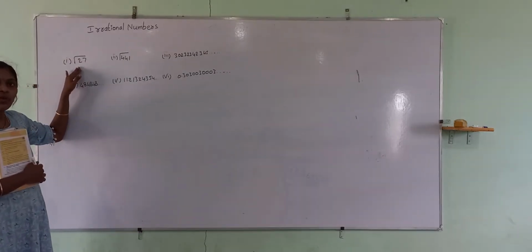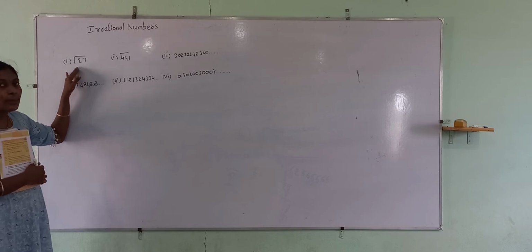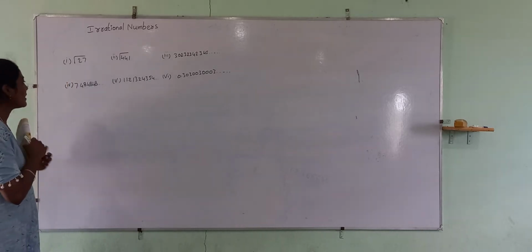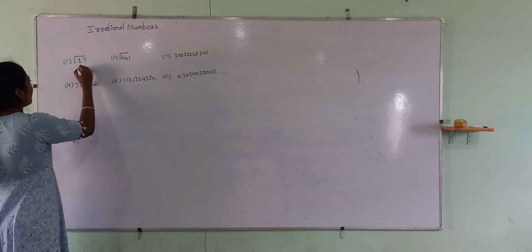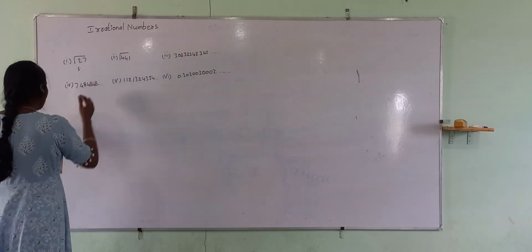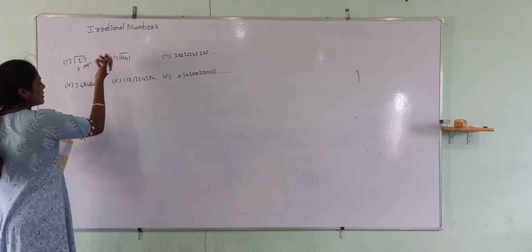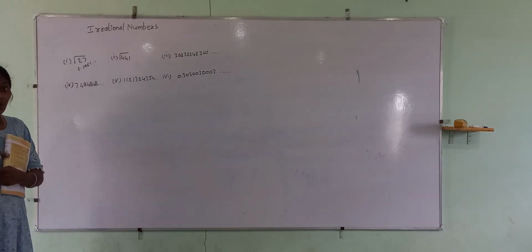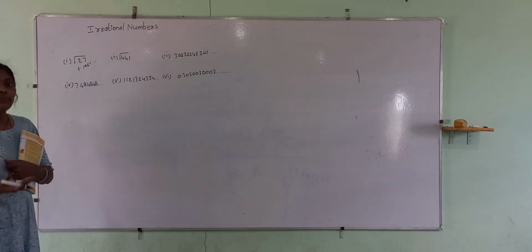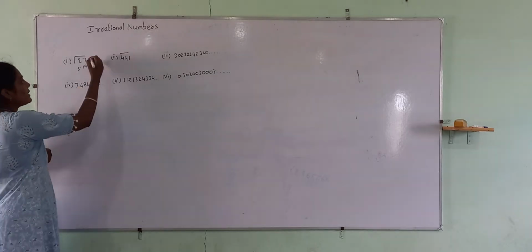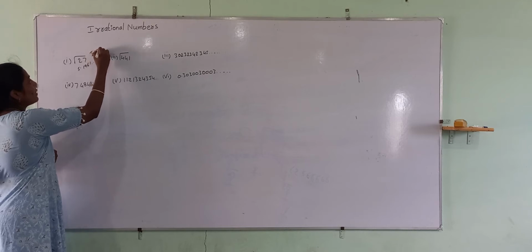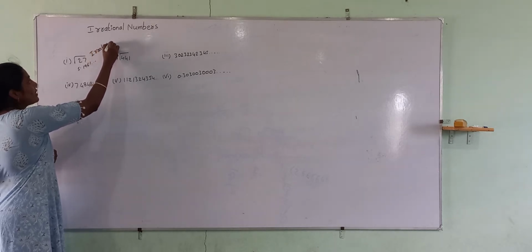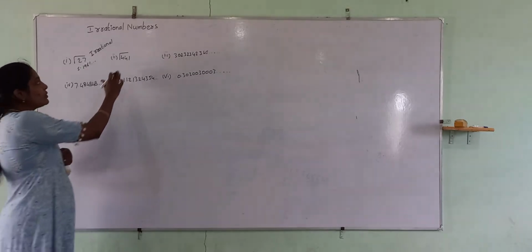Consider the first one. They have given the square root of 27. 27 is not a perfect square. It's a perfect cube, I agree, but this is not a perfect square. What's the value of the square root of 27? It will be 5.1961, and some number it will keep on repeating. So this keeps on going. It's not terminating, right? If it is not terminating and not repeating, it is an irrational number. This is an irrational number.